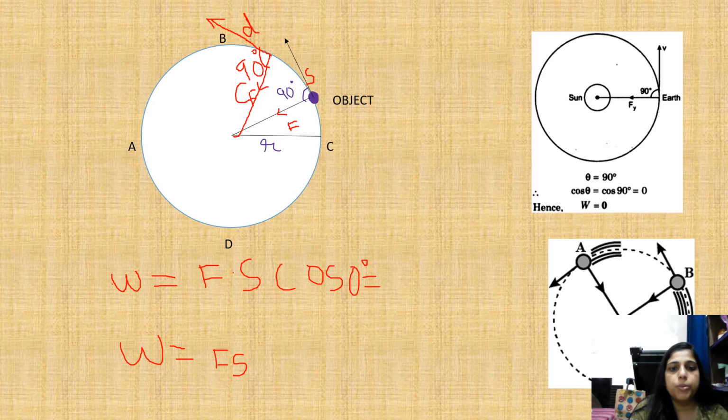So the work done will be 0 because cos 90 is equal to 0. Whenever we use the formula of work done, F into S into cos 90 degrees, it will be 0.